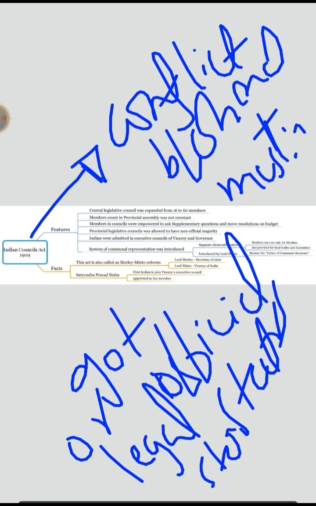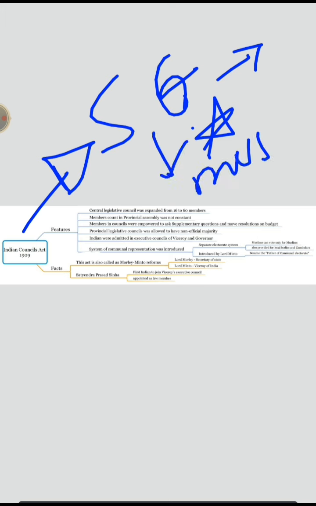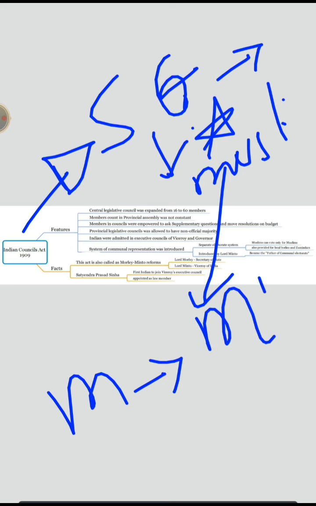Now how could it be legalized? You may ask these questions. For this, the answer is that separate electorates were introduced for Muslims. That means only Muslims can vote for Muslims.